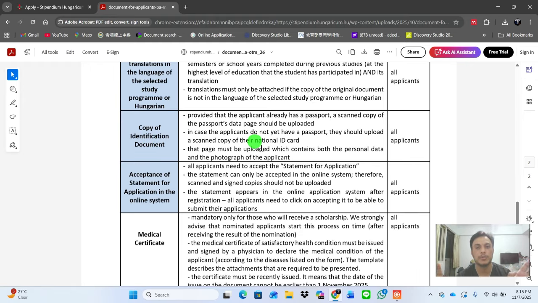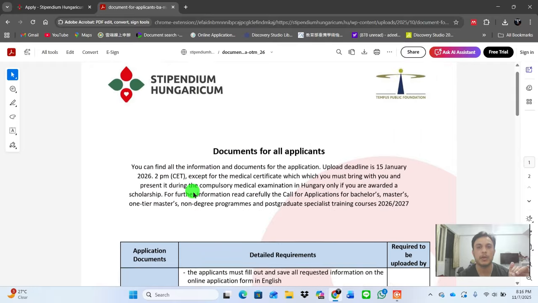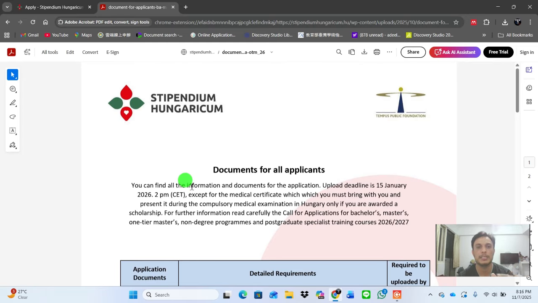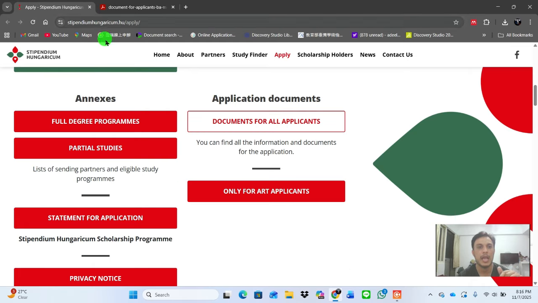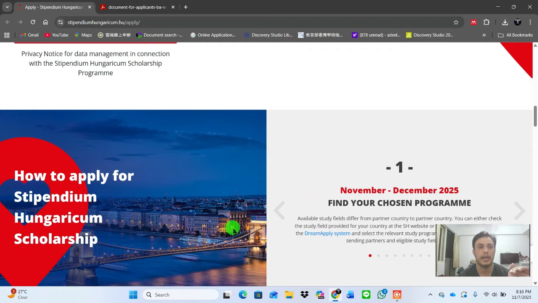They provide two options: if you have a passport, you can upload it, or if you don't have a passport, you can use your national ID card, because some bachelor students who just got their admission result from intermediate school don't have a passport. Then there is the acceptance statement for the applicant in the online system and the medical certificate. These are the documents you need to provide for this scholarship. Otherwise, with any missing document, your application is denied.